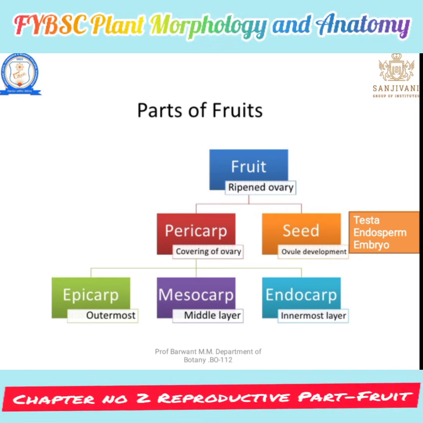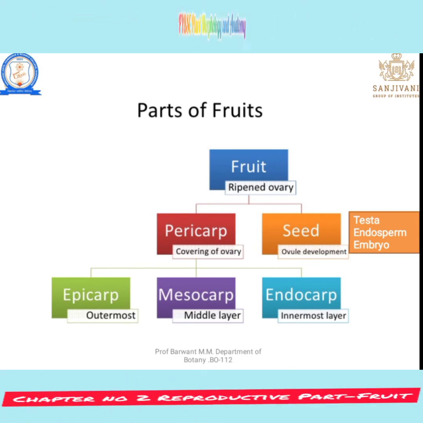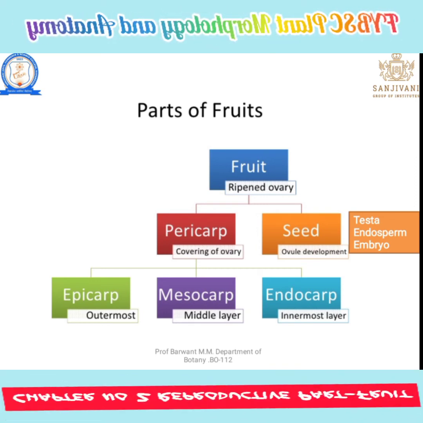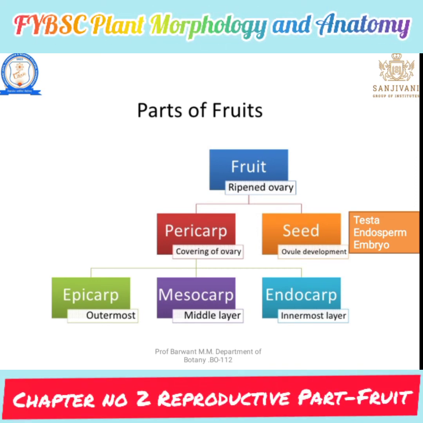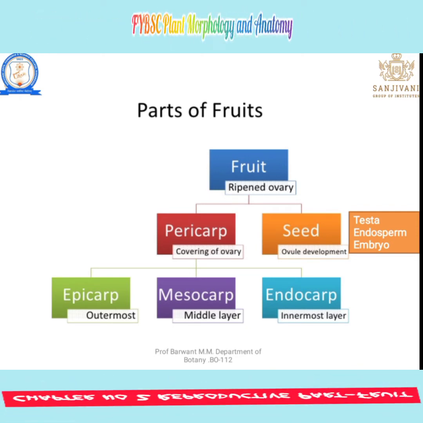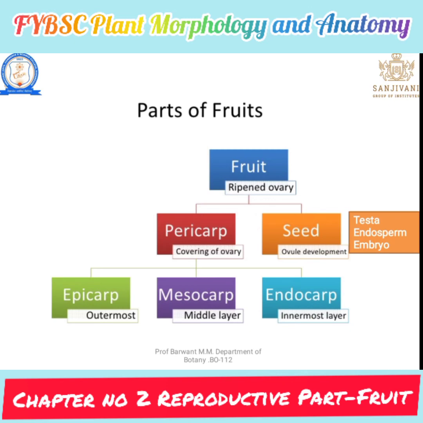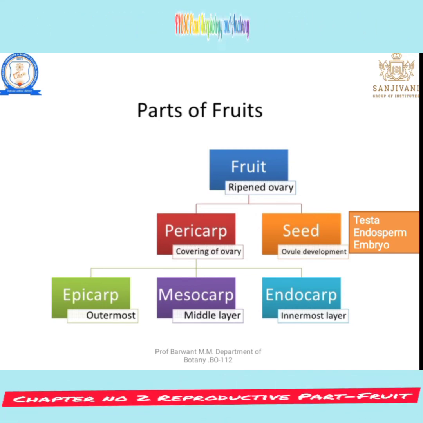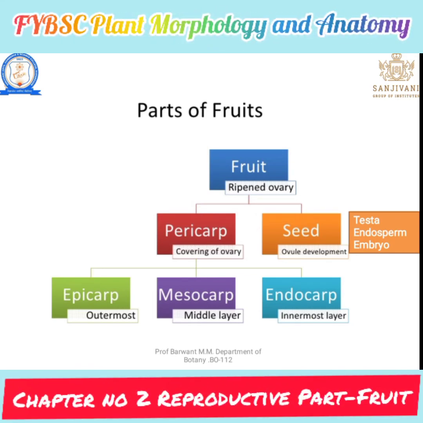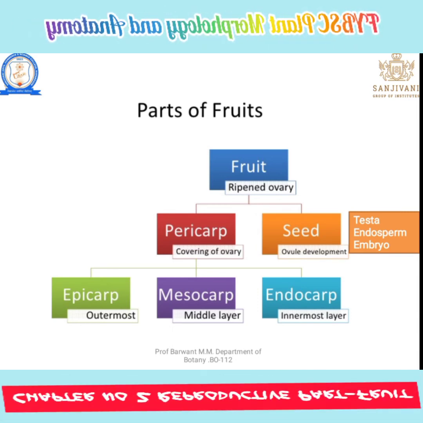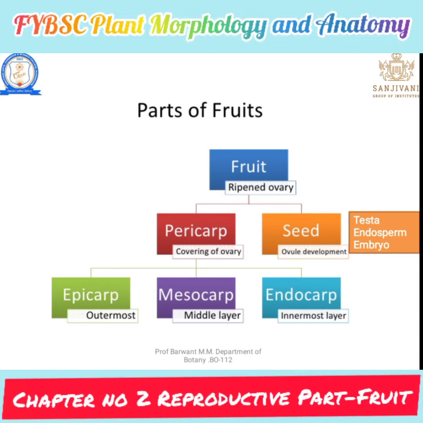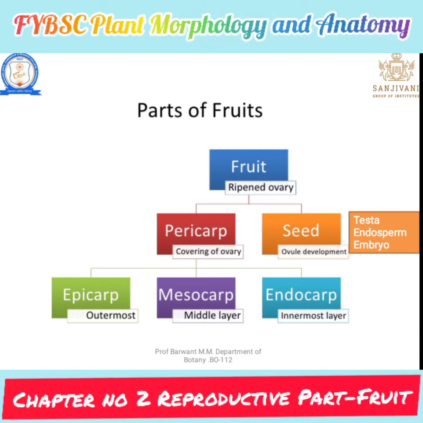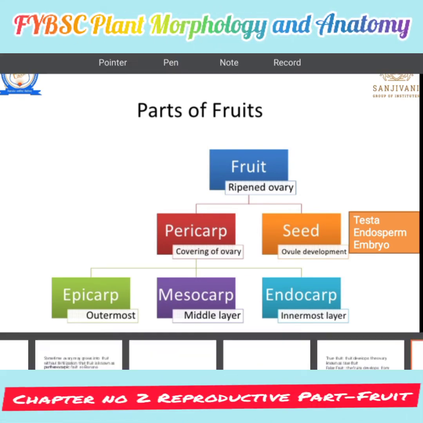Testa is the outer covering of the seed. Endosperm is the nutrition for the embryo, and the embryo is the structure that, when the seed is planted in soil, develops into a new seedling. The pericarp is divided into three layers: epicarp, the outer layer; mesocarp, the middle layer; and endocarp, the innermost layer.